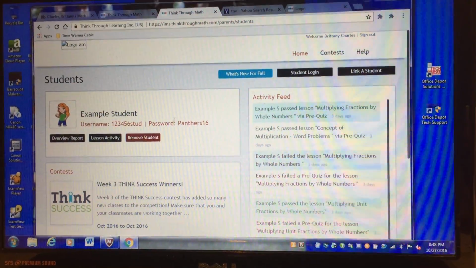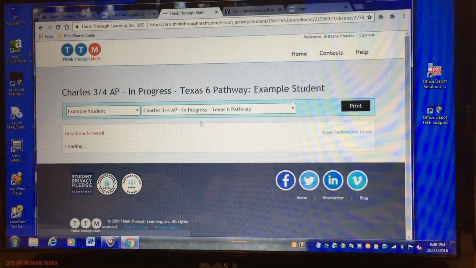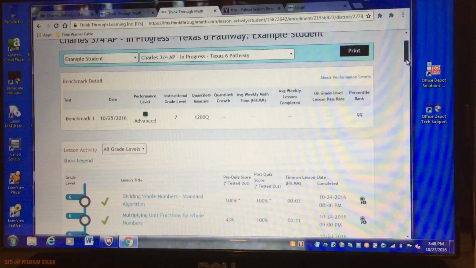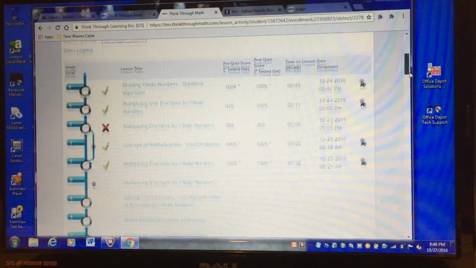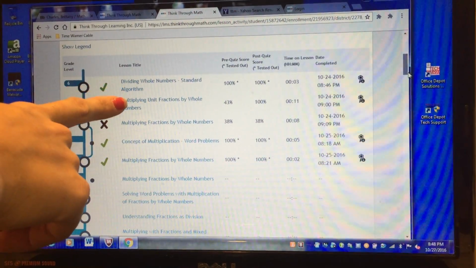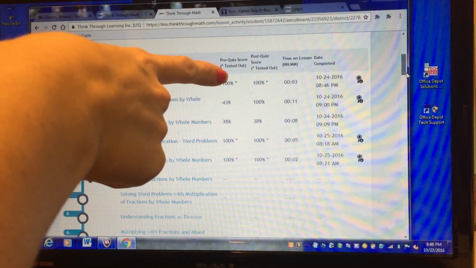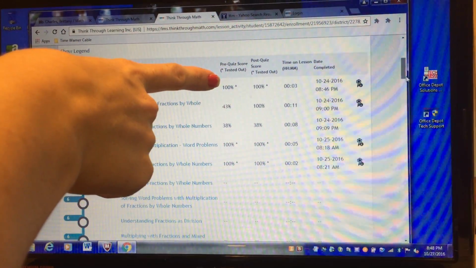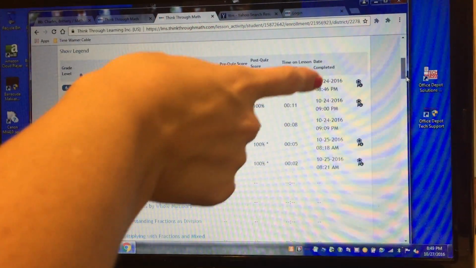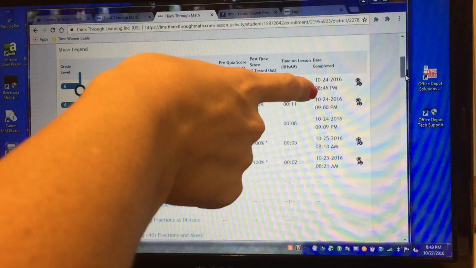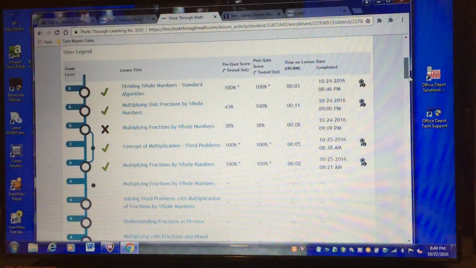You can also look right here at lesson activity. That will show you what they got on their benchmark testing, and it will also show you the individual titles of the lessons that they've worked on and if they've passed or failed them. It also tells you the percentage for their pre-quiz and post-quiz, how many minutes they spent on the lesson, and when it was completed and at what time. And these just mean that they got a certificate because they were passed.